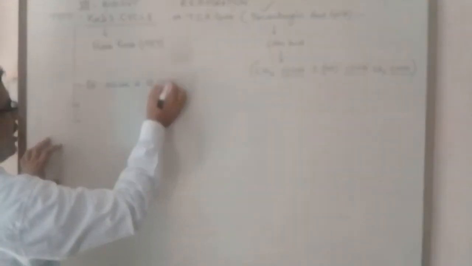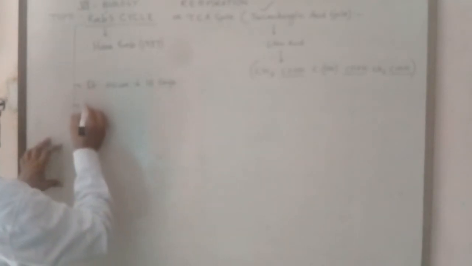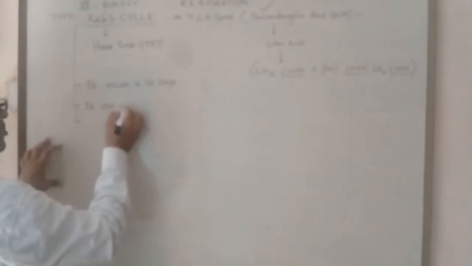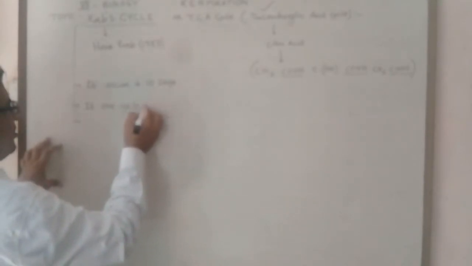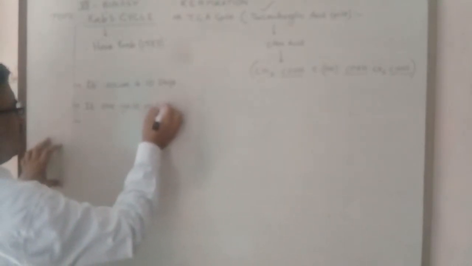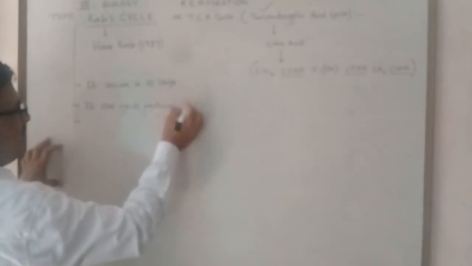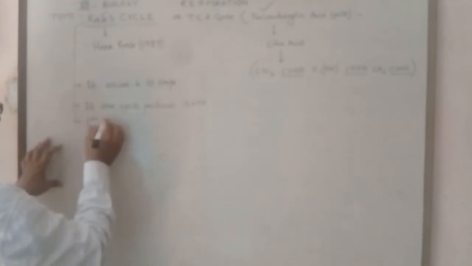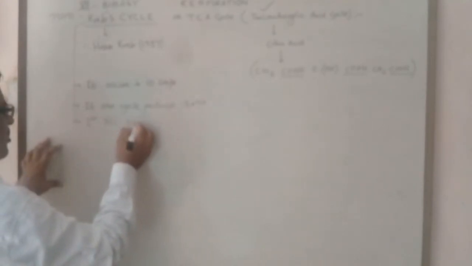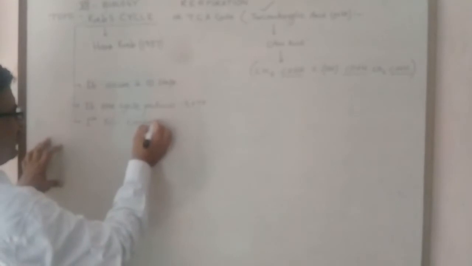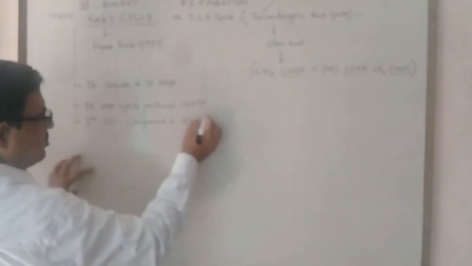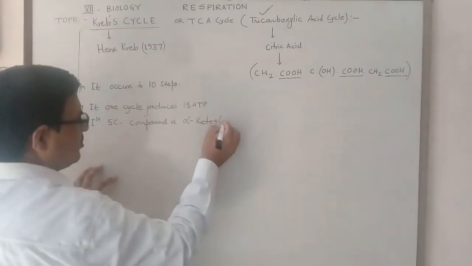Second, one cycle produces a total of 15 ATP. Next, the first 5 carbon compound is alpha ketoglutaric acid.